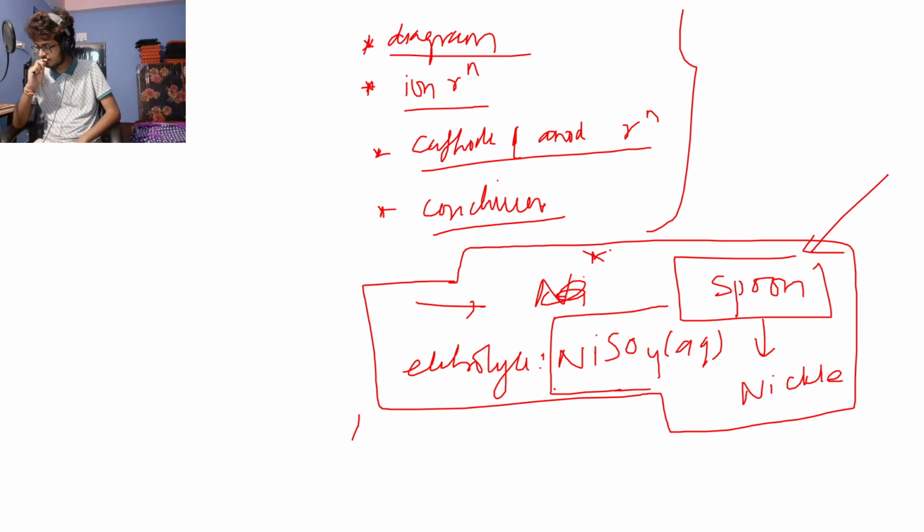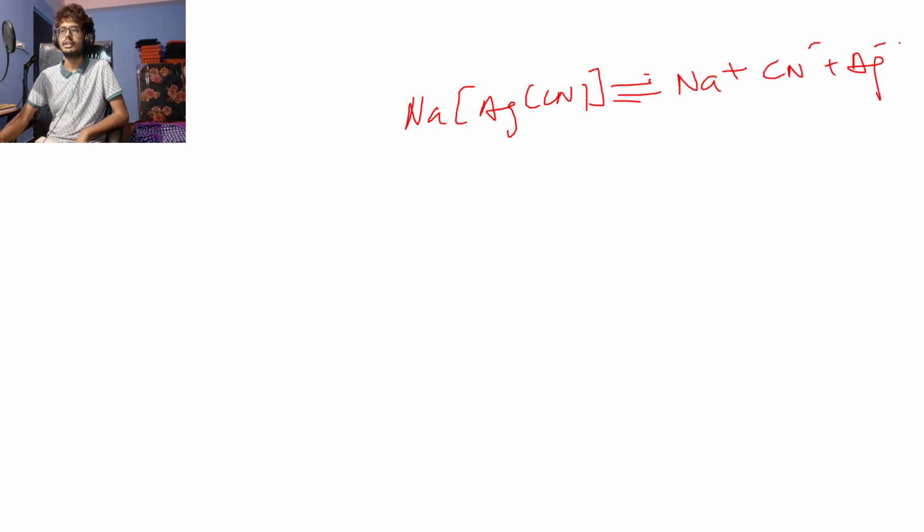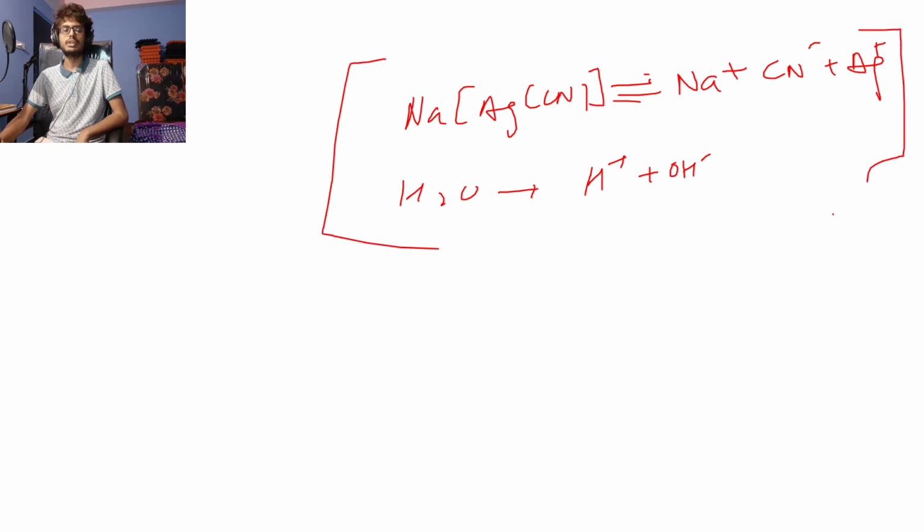What do we mean by ion reaction? Ion reaction means, like in sodium argentocyanide, what did I do? I did something like this, right? I dissociated sodium argentocyanide to make sodium, cyanide, and then Ag, right? And I dissociated water to make H plus and OH minus. So this is the ion reaction or dissociation reaction.